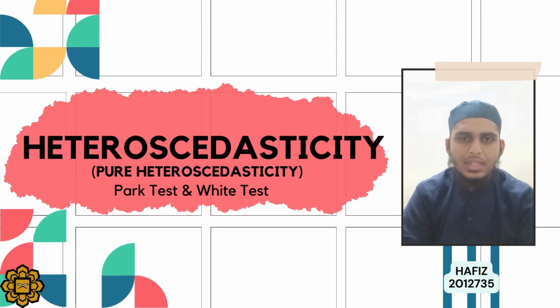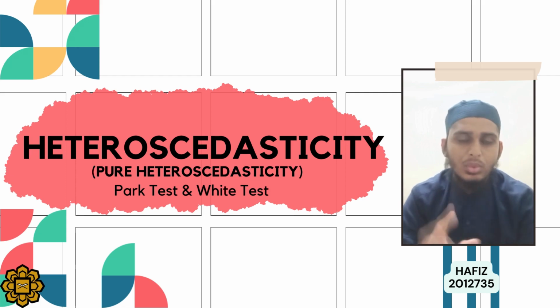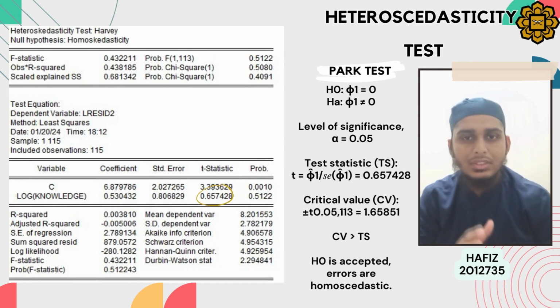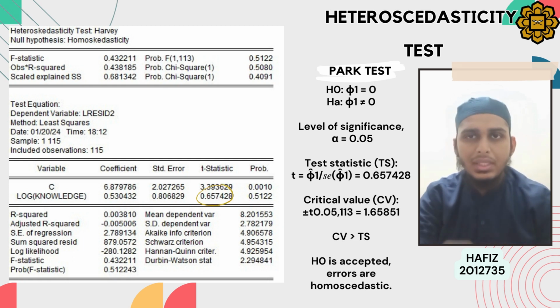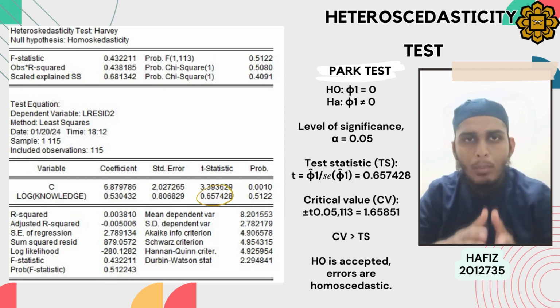Moving to the final test, which is heteroscedasticity. Heteroscedasticity is when the variance of the error terms is not constant. First, we will use the Park test for each of our variables except gender and plan, as these two variables are dummy variables. The first variable we test is knowledge. From EViews, we can see our test statistic value is 0.657428 and our critical value is 1.65851. The critical value is bigger than our test statistic value, thus we accept H0, which means the error is homoscedastic.